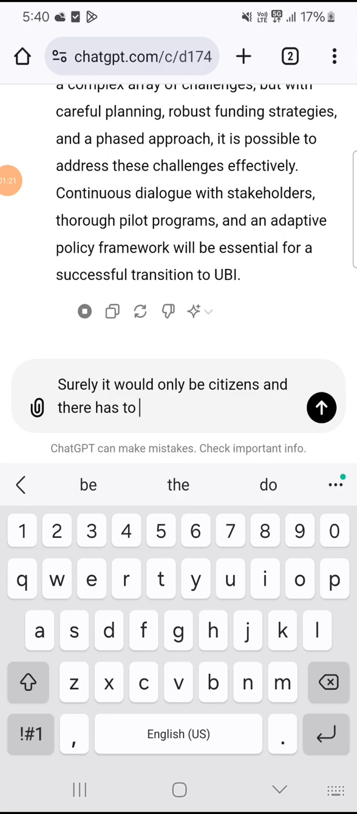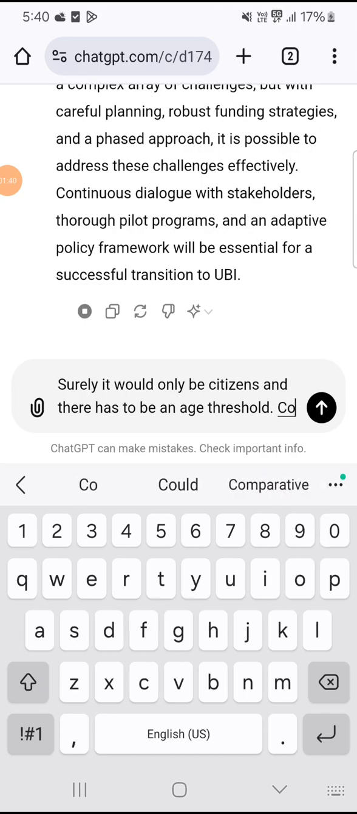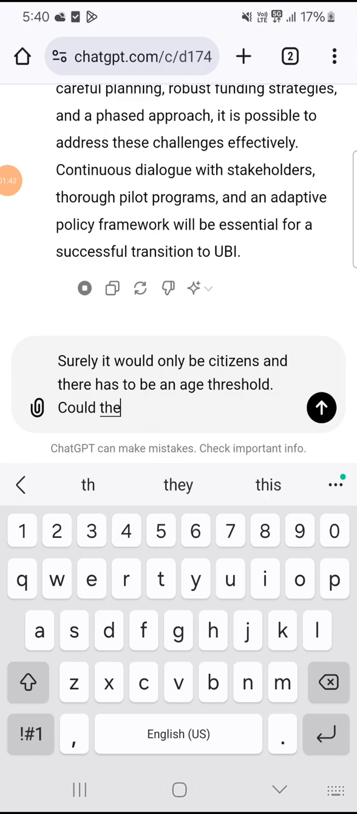3. Administrative challenges. System overhaul. Implementing UBI would require a significant overhaul of the existing social welfare system. This includes developing efficient mechanisms to distribute payments and ensure they reach all eligible citizens. Avoiding fraud and misuse. Ensuring that the UBI system is secure and not prone to fraud or misuse is essential. This includes establishing robust verification and monitoring processes.